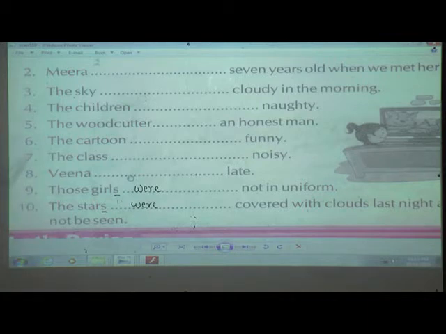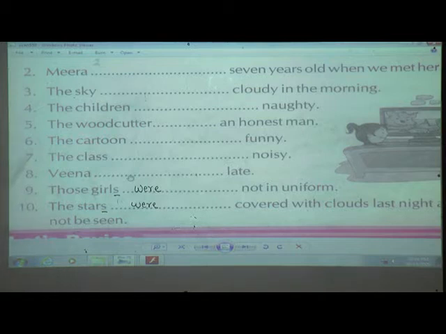Understood, students? So what is there in this lesson? Yes, we have learned about the verbs was and were. They are also verbs, and they tell us what persons, animals and things were some time ago, about the past tense.